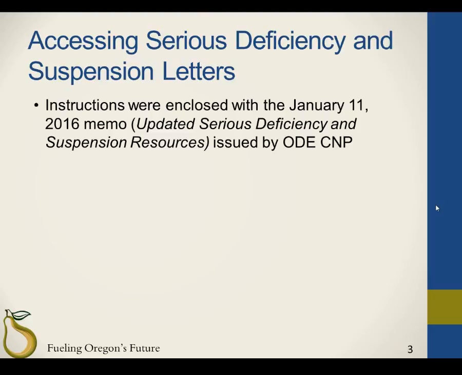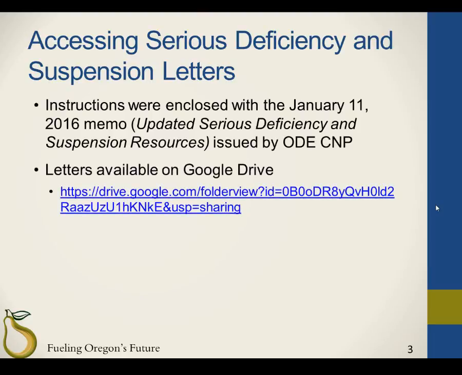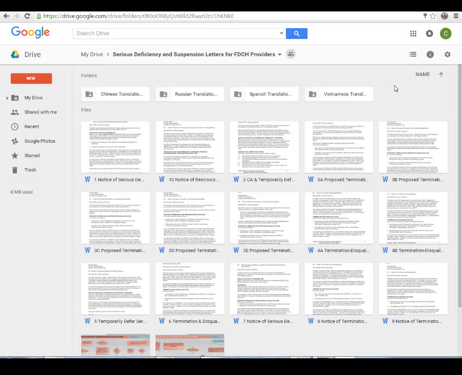The letters and flowcharts are available on the ODE CMP Google Drive at the link on the screen. It's recommended to bookmark the link for easy reference. Instructions on how to access and download the letters were enclosed with the memo. Let's go to the Google Drive and download a letter. To download a letter or the flowcharts, first click on the link. After clicking on the link, you'll be taken directly to the letters. All letters are labeled with the appropriate title.